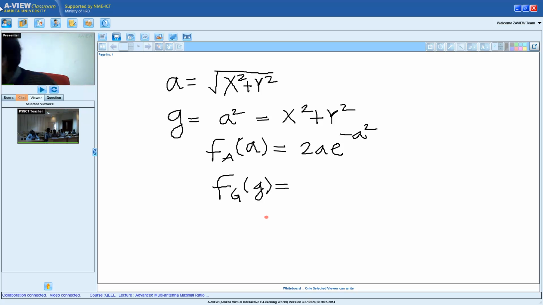Can someone tell me? So instead of A, I will substitute G. So A is equal to square root of G, so I will have 2 square root of G e to the power of minus G.